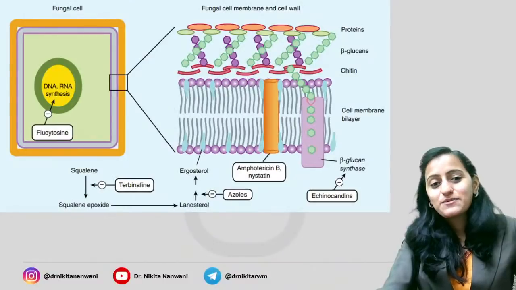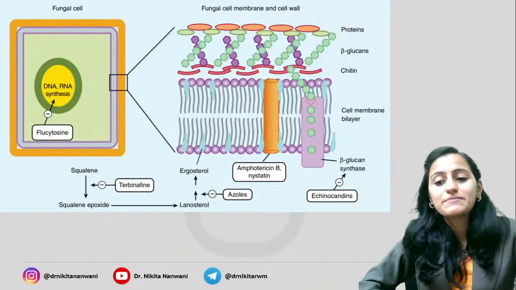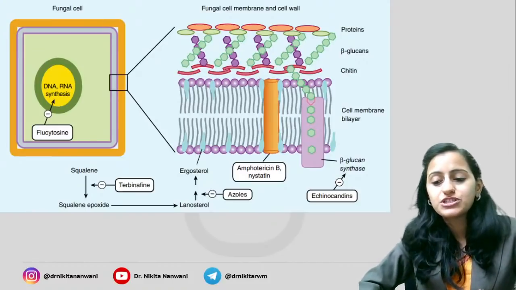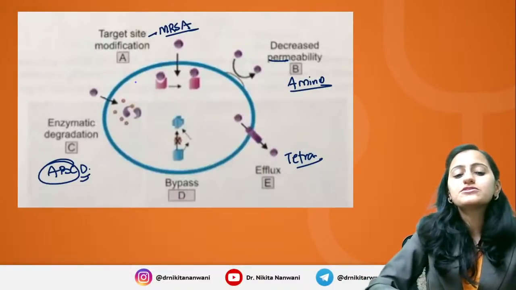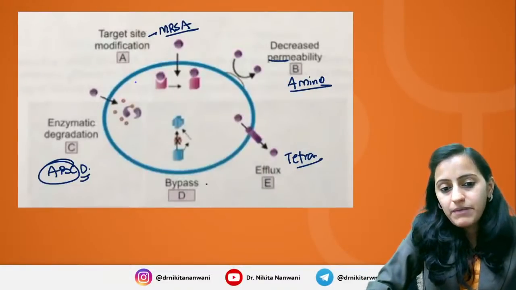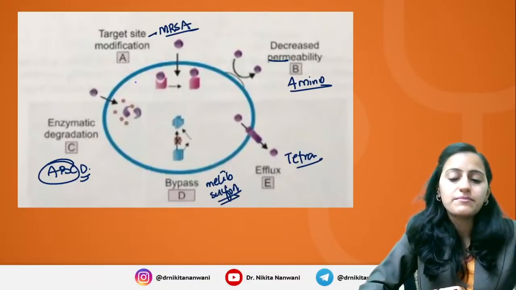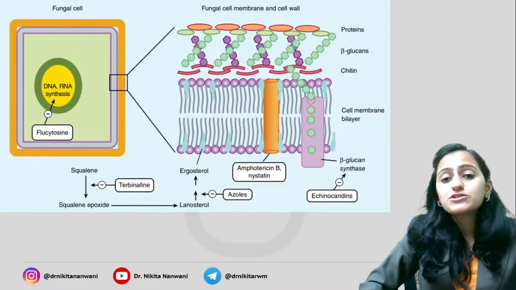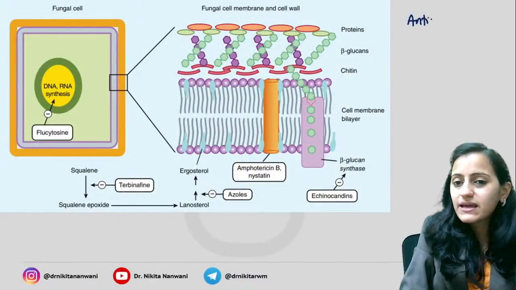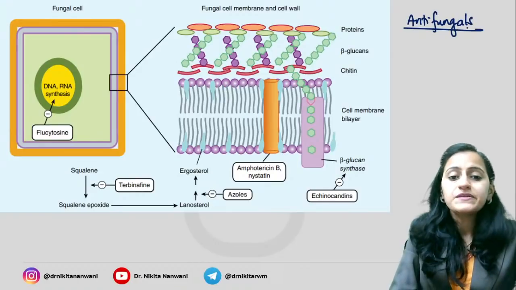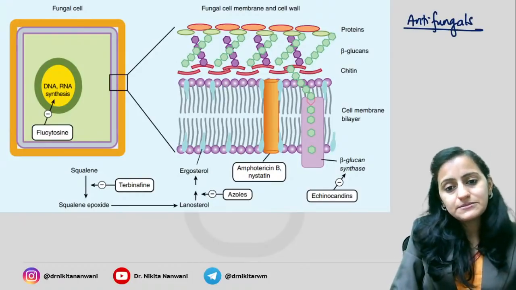Next one, which is the antifungals mechanism of action. Very, very important. The mechanism of action for bypass, basically it's your metabolic pathway, that is sulfonamides. Coming to the antifungals, what is the mechanism of action of the various antifungals?